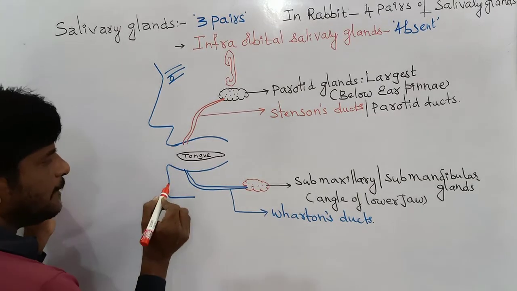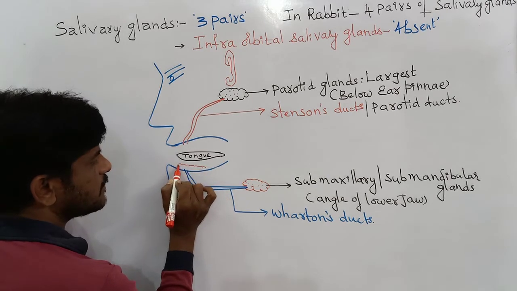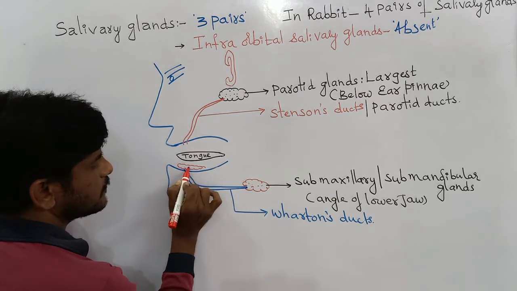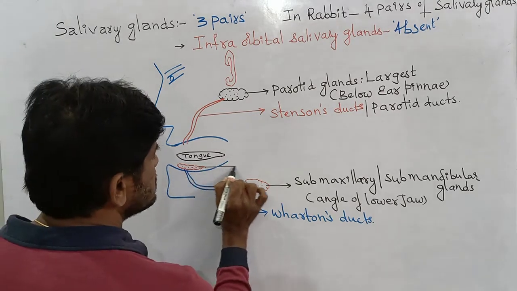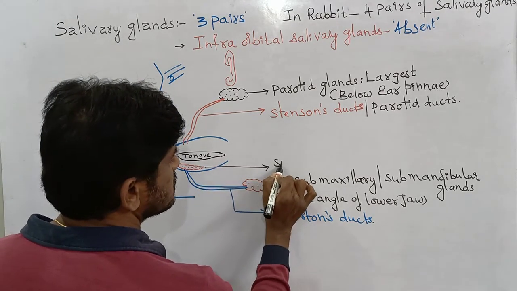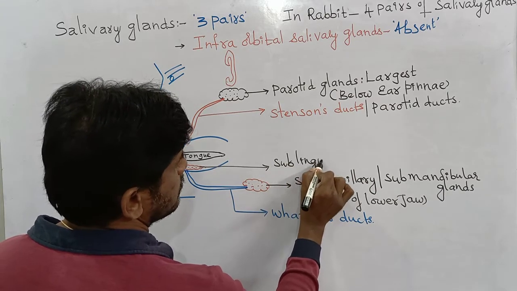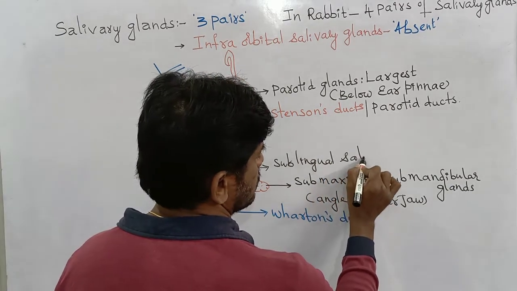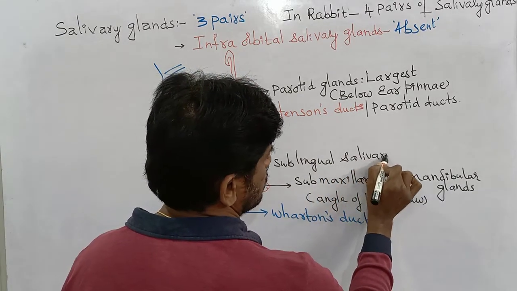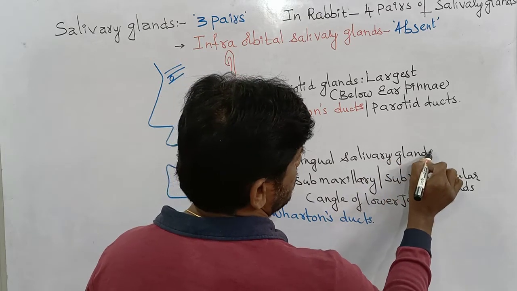Below the tongue, a pair of salivary glands are present, and these are named the sublingual salivary glands.